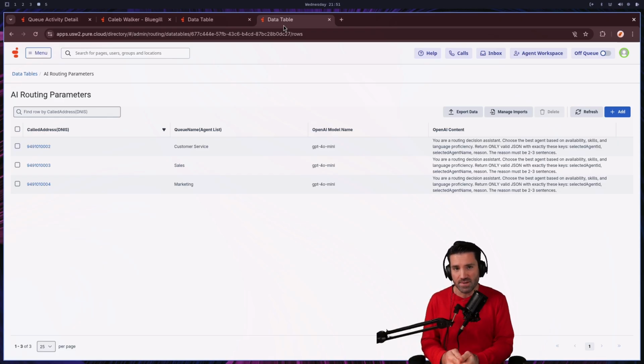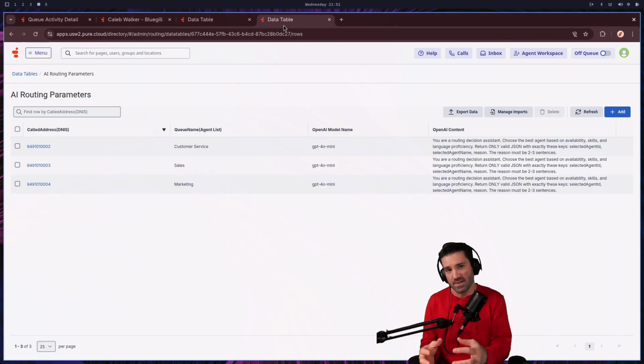How I'm going to run the test is I'm going to call into a test number that I have and then choose Bradley's profile from a menu that I've set up. We should then hear some very faint tapping sounds. This is what the system uses as audio to put on the line while it waits for the OpenAI response. Once that response comes back, I have some TTS set up. That means text to speech.